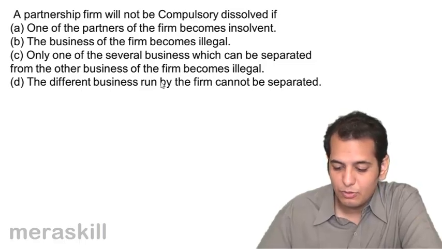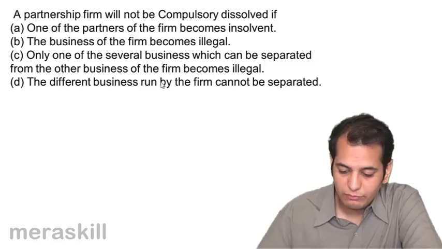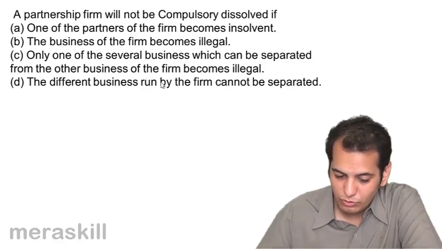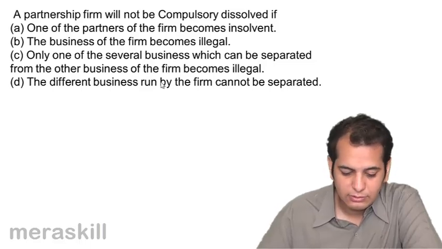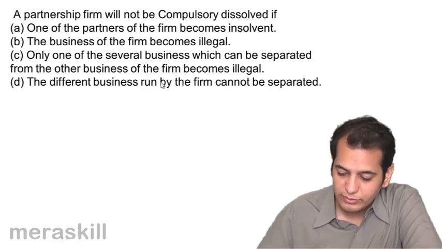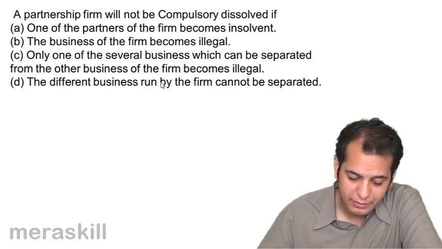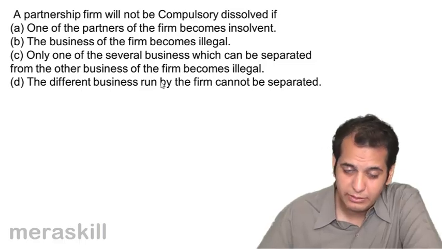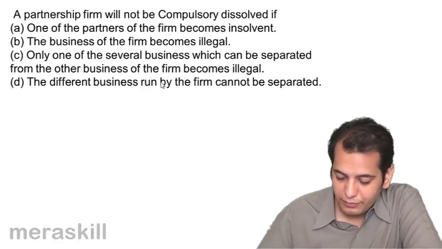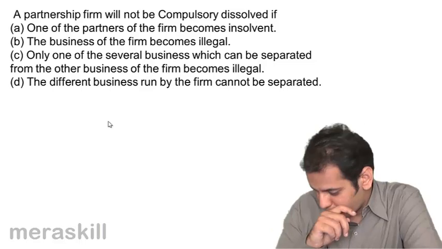A partnership will not be compulsorily dissolved if A. One of the partners of the firm becomes insolvent, B. The business of the firm becomes illegal, C. Only one of the several businesses which can be separated from the other business of the firm becomes illegal, D. Different business run by the firm cannot be separated.